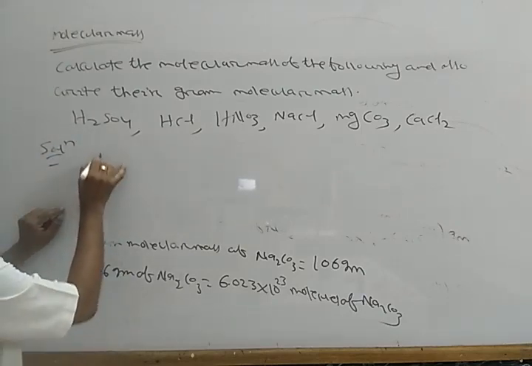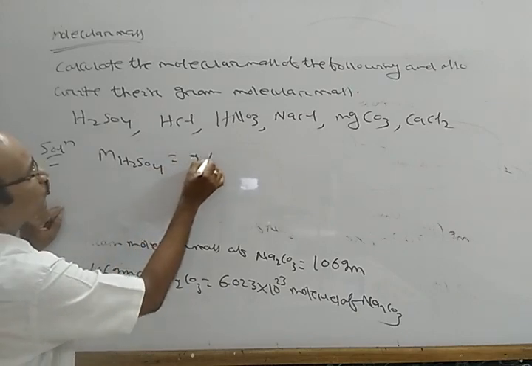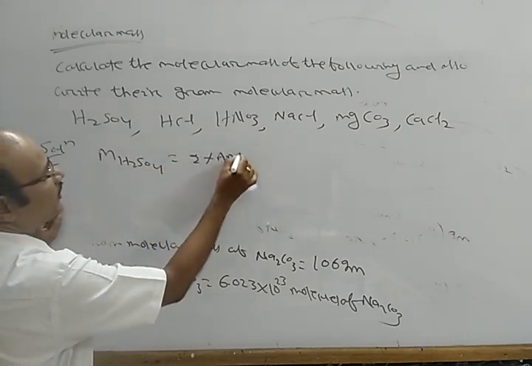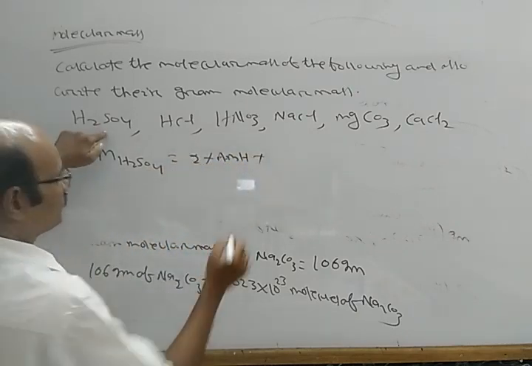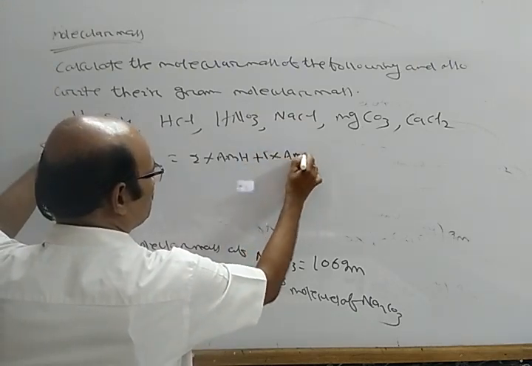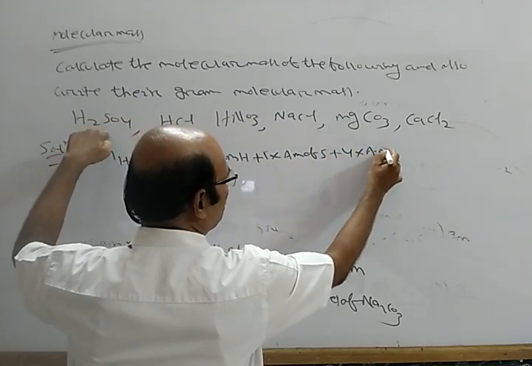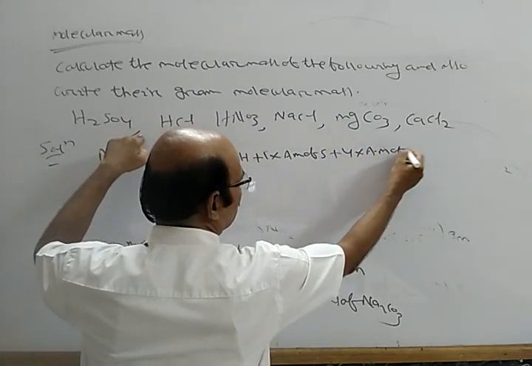See, the molecular mass of H2SO4 equals 2 into atomic mass of hydrogen plus 1 into atomic mass of sulfur plus 4 into atomic mass of oxygen.